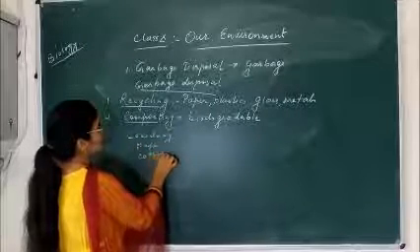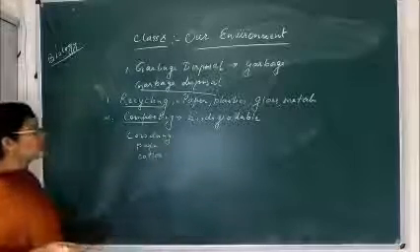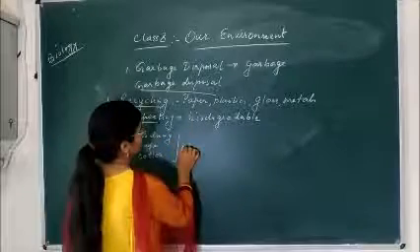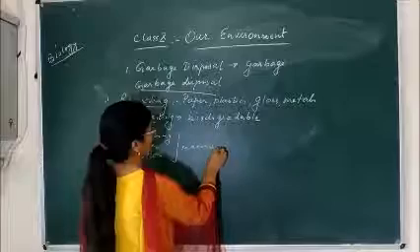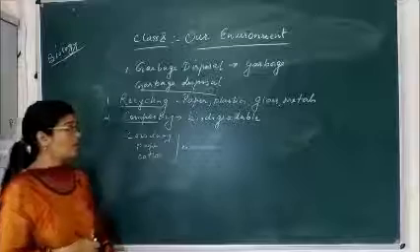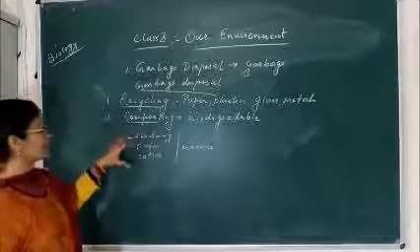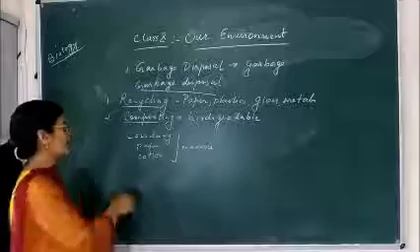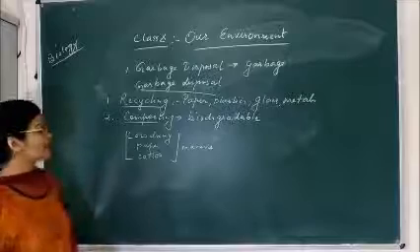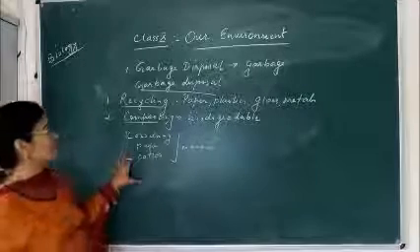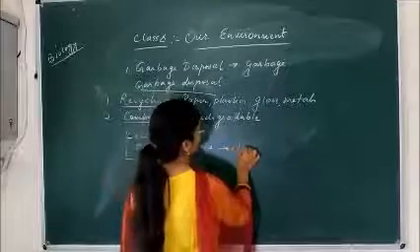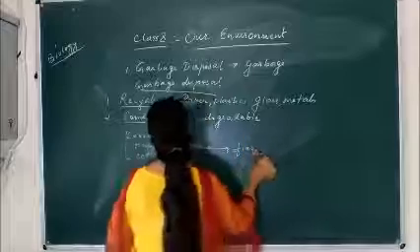These all can be decomposed and converted into manure with the help of composting. In composting, we have to dig a pit on the ground, and all the things, cow dung, paper, cotton, whatever plant and animal waste, can be dumped into that pit, and after a few days they can be converted into manure which can be utilized in the fields. So this whole process is called composting.